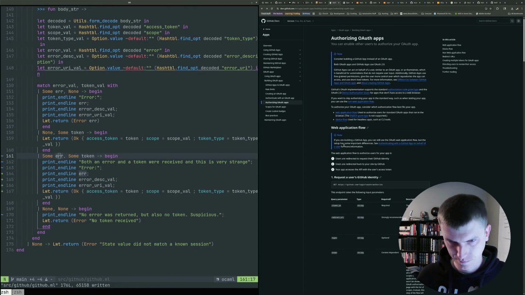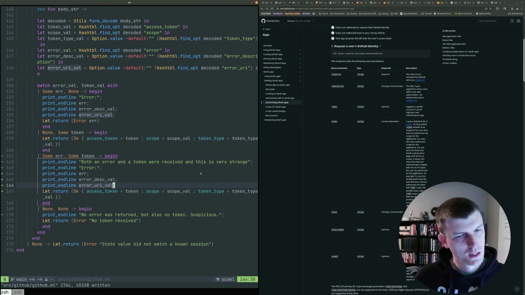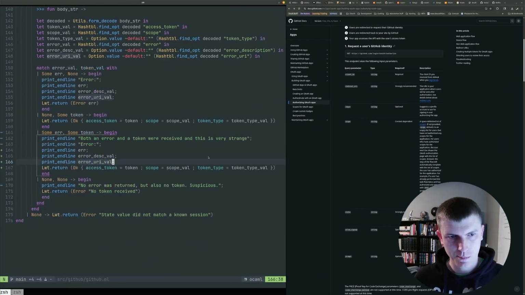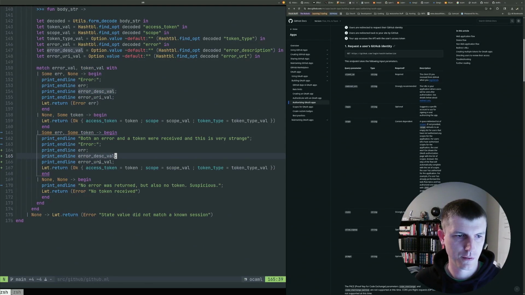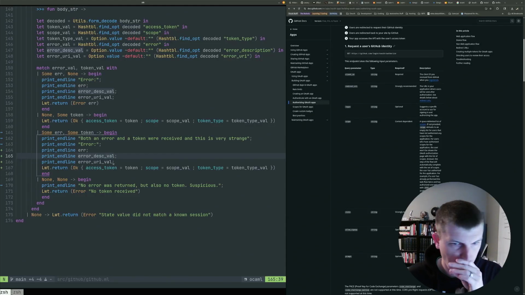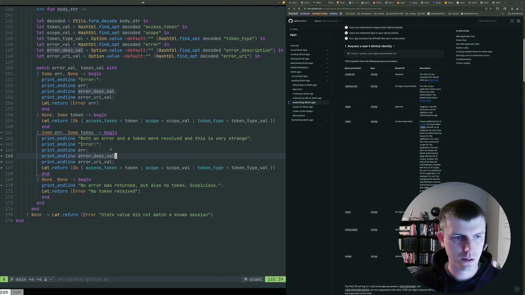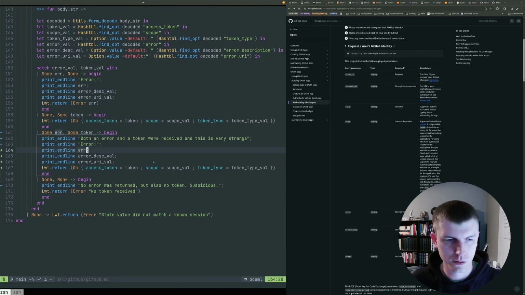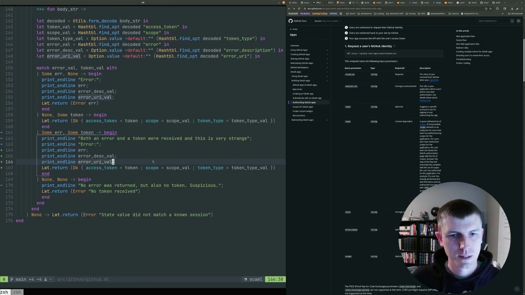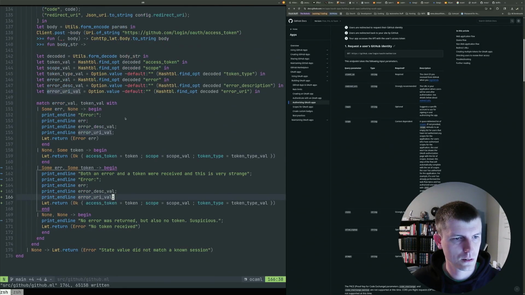Okay. Well, in this case, we're just going to let things keep moving. Hopefully this developer will look at their logs and see that an error was still returned. If they're using some kind of SIEM like Datadog or whatever, they should get alerted when an error is returned. I would hope, I would think. Right, so this looks like it's doing the things we're expecting.